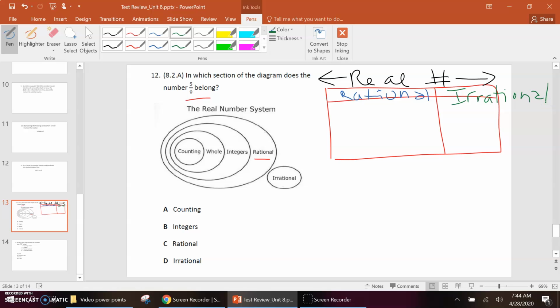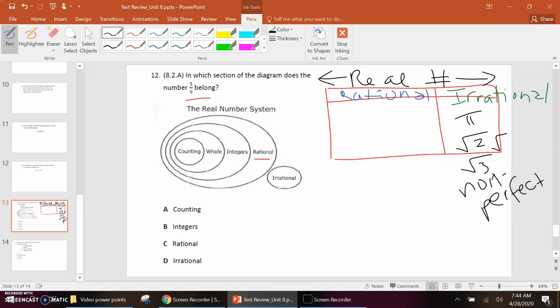The irrational number you definitely want to remember is pi. Pi is always irrational. And your non-perfect squares, like the square root of 2, the square root of 3, square root of 5, those are all your non-perfect squares. You are going to get decimals that cannot be written nicely in the form of a fraction, okay?